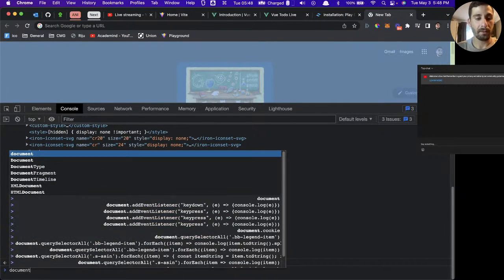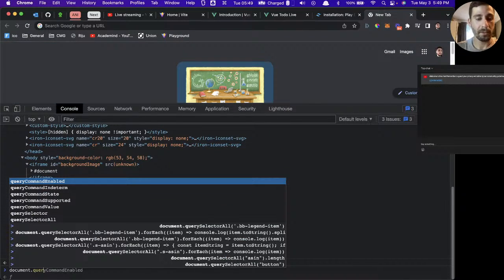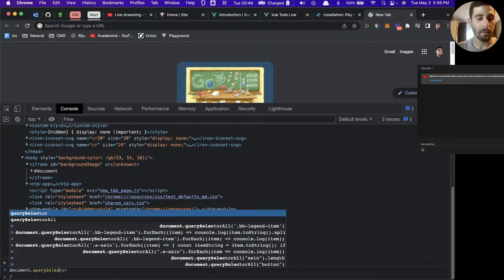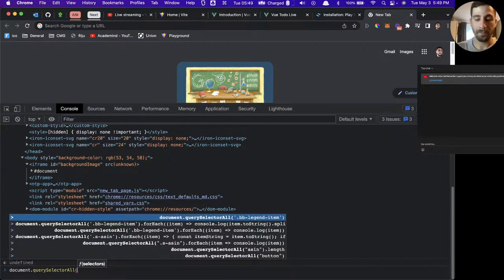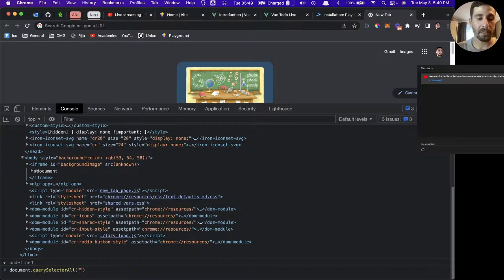We'll say document.querySelector. We'll do querySelectorAll. And you have to forgive me if I don't get this right the first time, just because I don't ever write imperative JavaScript to manipulate the DOM anymore. But we paste in that ID right there. If it was a class, we would put a period before it. Since it's an ID, we put the hash symbol before it. So now you can see the autocomplete. It's anticipating that we're about to have an iframe with the ID of background image.